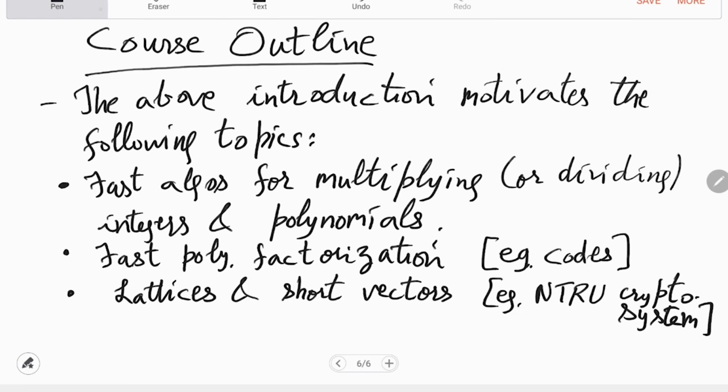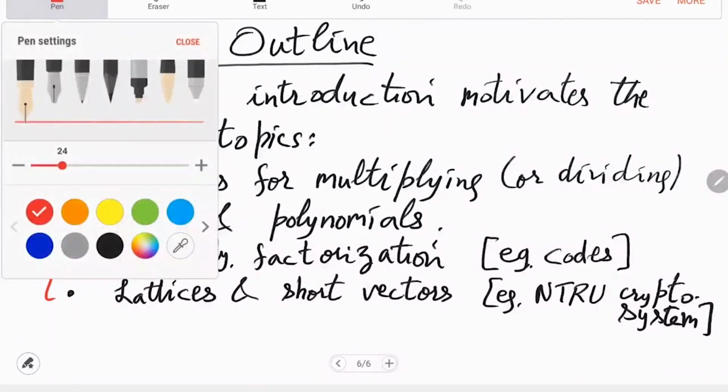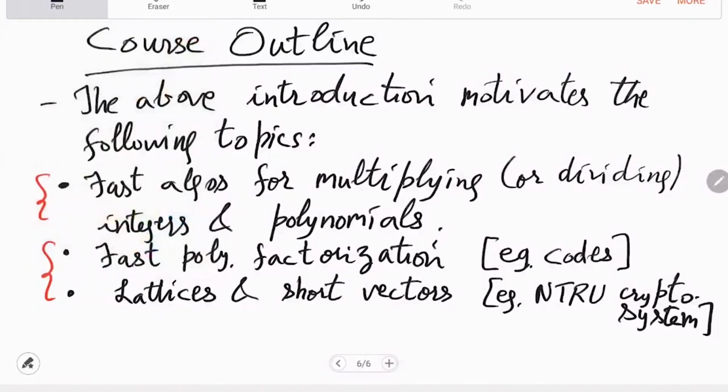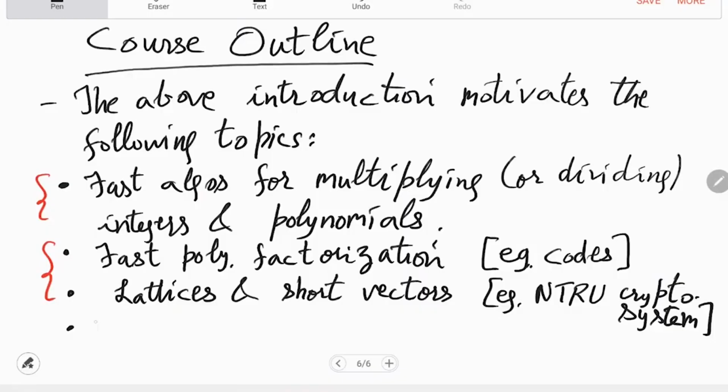Right, so by this point what would you have covered? So this is about multiplication, this is about polynomials, the opposite thing which is factorization, and then you do this for integers, integer factorization, right? So if you are given an integer, first you have to find out whether there exists a factor at all, right? So which is the question of testing whether the number is prime. So that is primality testing.